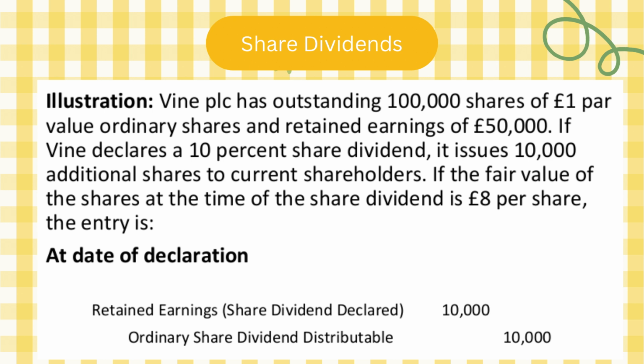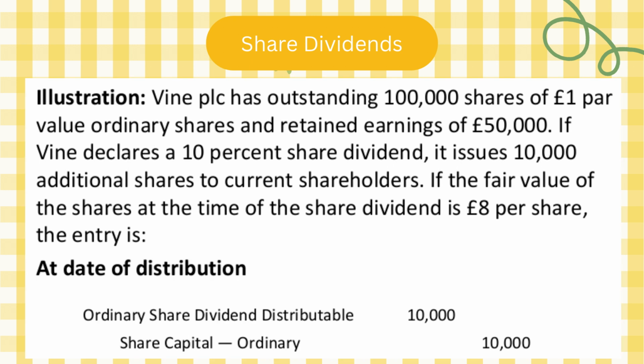So now, at the date of declaration, I'm going to take from the retained earnings, and I'm going to give shares later on. So we call it ordinary share dividend distributable. It's not a liability here, it's equity. Ordinary share dividend distributable. We have 10,000 shares times the par value, which is 1. So 10,000 times 1, it's going to be 10,000.